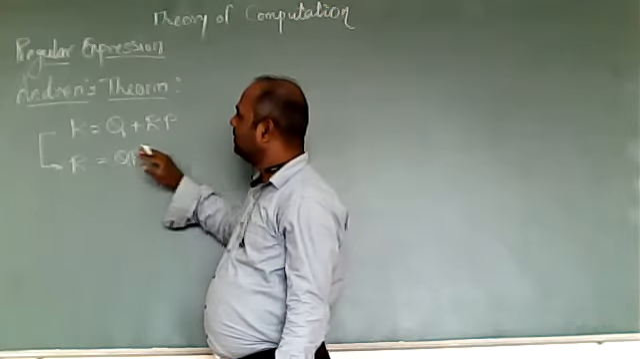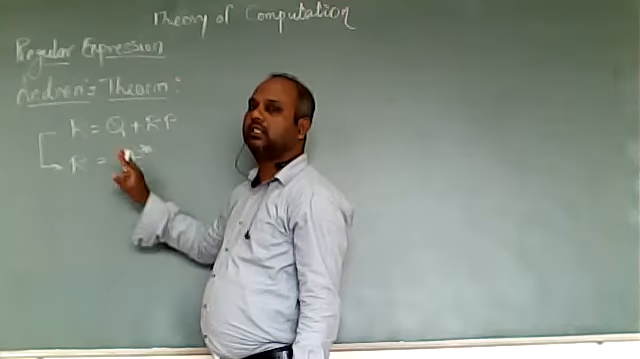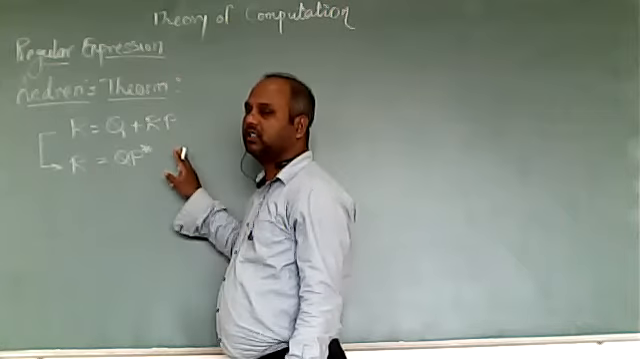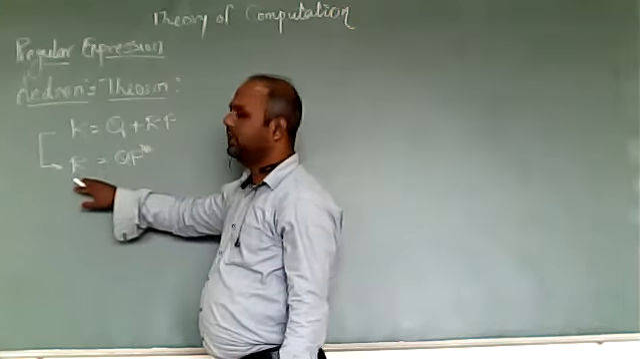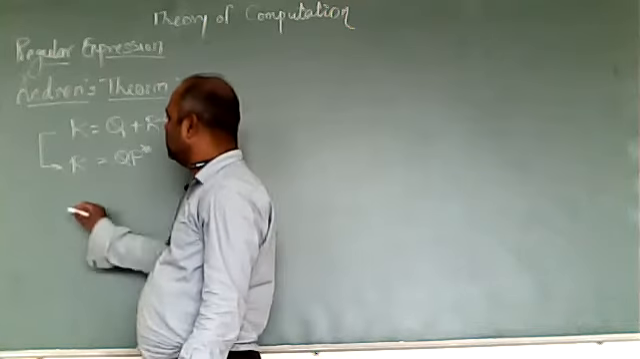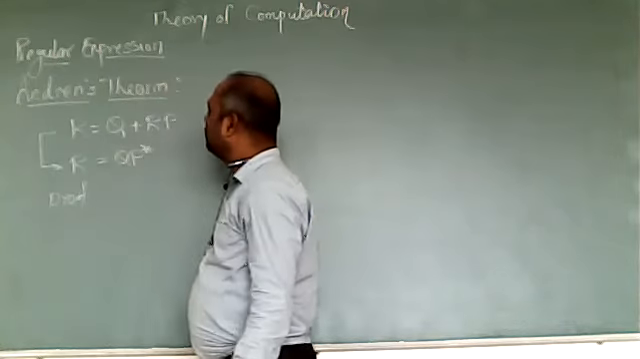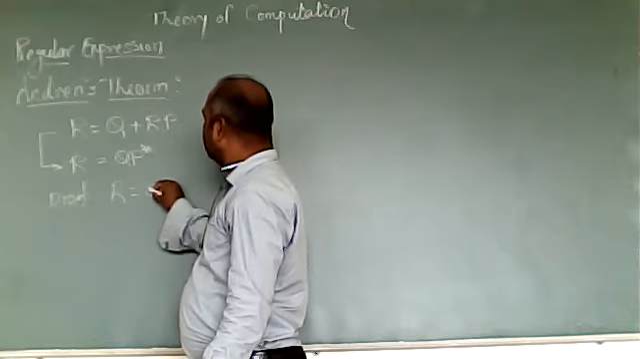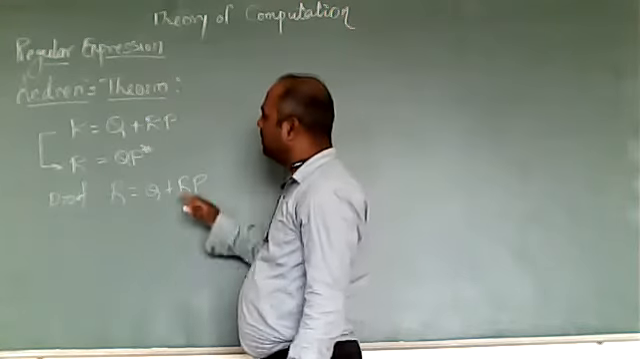Now what he said is, in this case R, Q, P, all these three should be regular expressions. So if the regular expression is in this format, we can also write it like this. In brief, we will just check the proof. We'll take the first equation, R equal to Q plus RP.